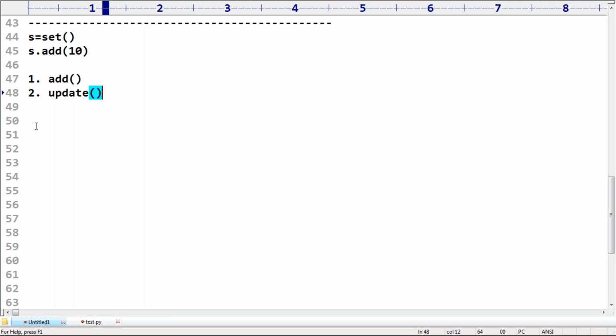Next, Sudhir, where can you use the set data type? Best example, sir. I want to send an SMS message to all my students. In which order do you need to send the SMS message? We are not required to worry, sir, but all the students have to get that message. Next, for the same student, multiple messages you should not send. Unique numbers only. If there are duplicate numbers, please remove them and send the SMS message to unique numbers only. It's a very common requirement. If you want to send a mail, sir, where duplicate mail IDs are not allowed and order is not important, then happily we can go for the set concept internally. Clear?